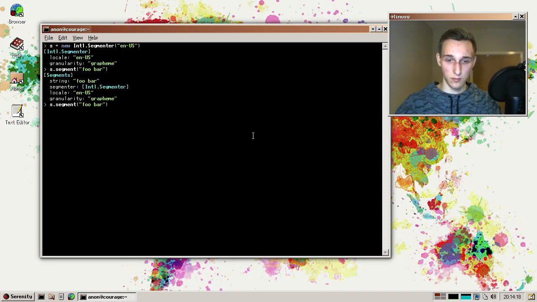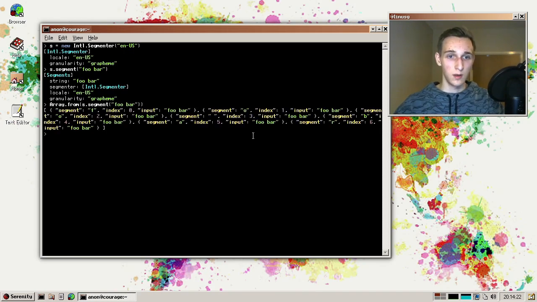And we can make an array from that. And then it's going to segment that string into certain categories, which is especially useful for languages that don't use a space to separate words, as English might do. For example, Asian languages wouldn't have that, and so you can have locale-aware segmenting into words or sentences and stuff like that. So this is really nice.